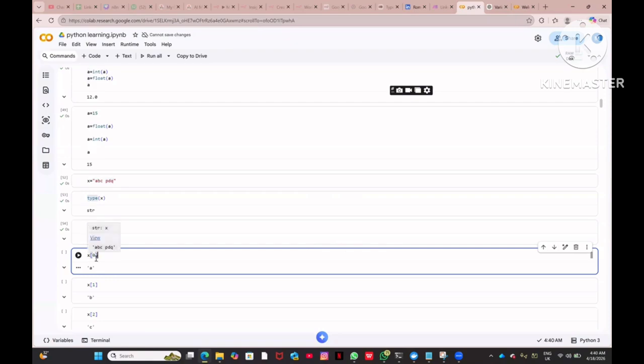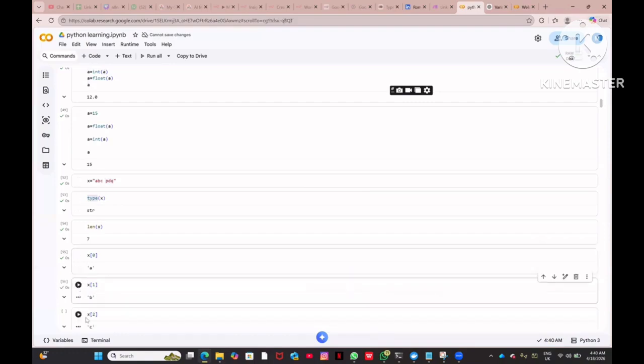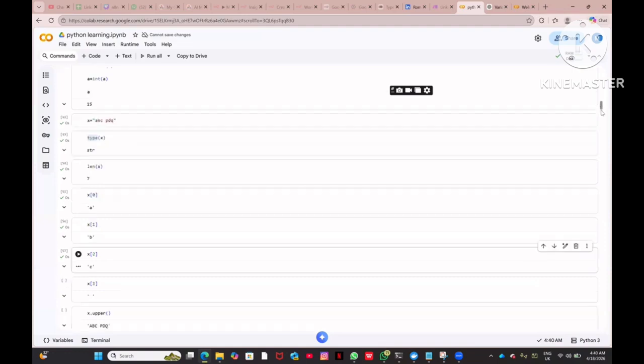Okay, this is called an array. I'm just explaining it in a very simple way, in layman's language, that 0 points to the first digit. So if you run 0, you will get A, right? If you run 1, you will get B, right? If you run 2, what will you get? C, right? That way, you will get all the values from here.